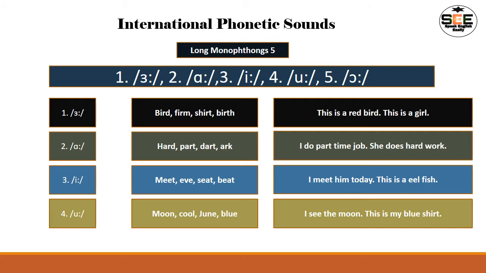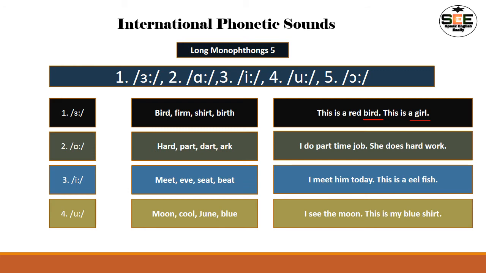This is a red bird, right? The sound is coming here clearly. If we focus on the sound, then we can easily understand it produces the r sound. This is a red bird. So here definitely the long R sound is produced. The second sentence is, this is a girl. This is a girl, right? So here also we can hear this R sound, long R sound, girl, girl, right? Girl, right? So I hope you understood this.